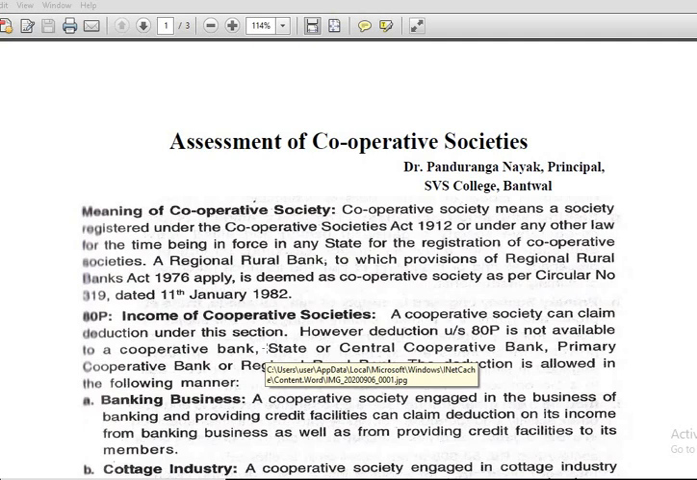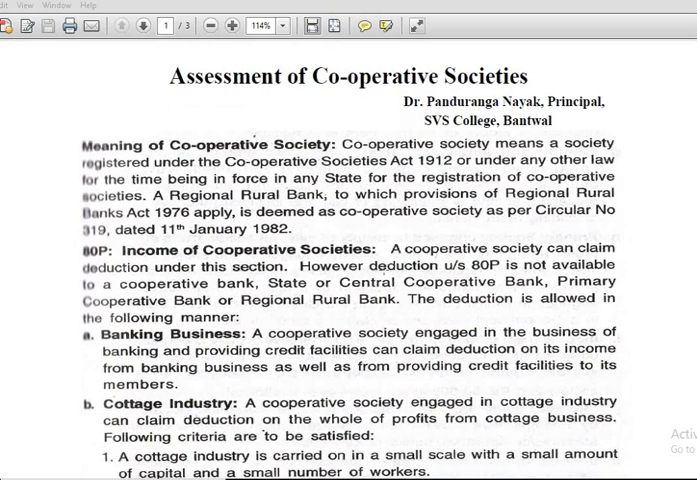A regional rural bank to which provisions of Regional Rural Banks Act 1976 apply is deemed as cooperative society as per circular number 319 dated 11th January 1982. So thus a regional rural bank also is being included under the terminology cooperative society.